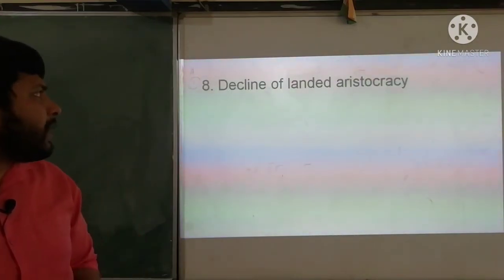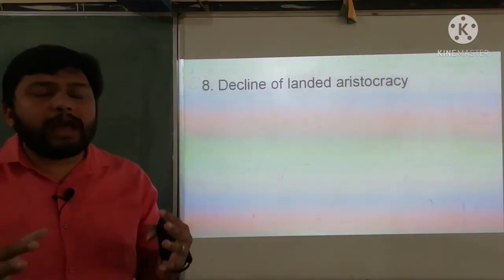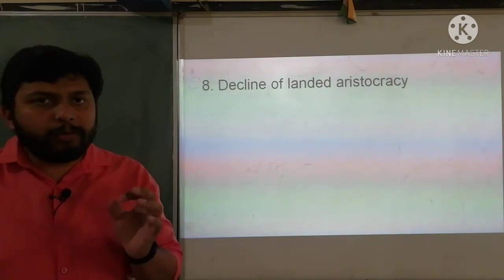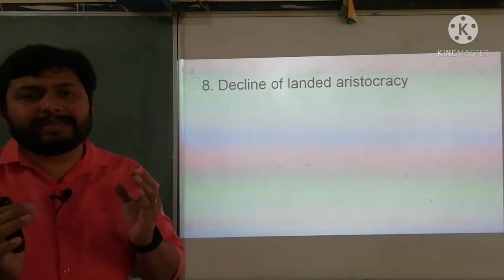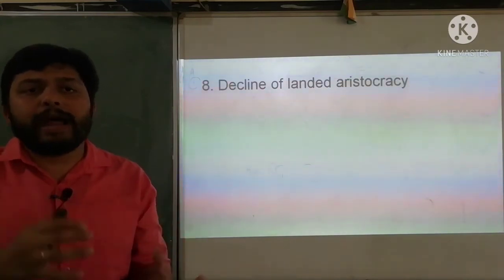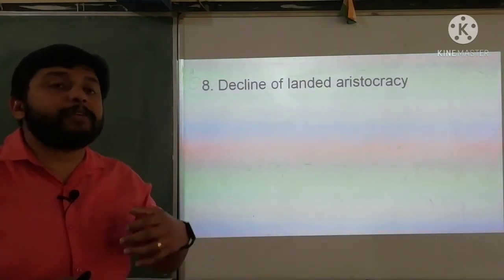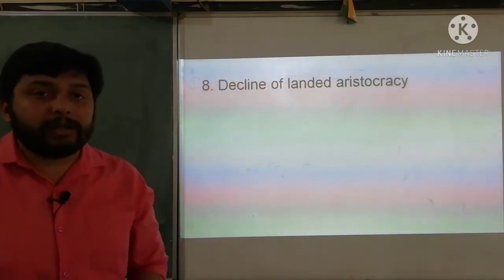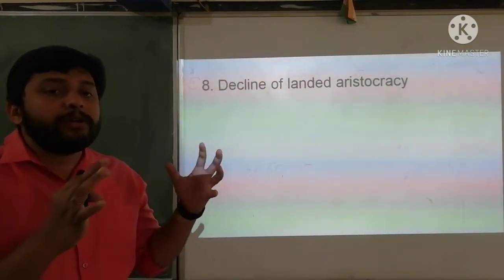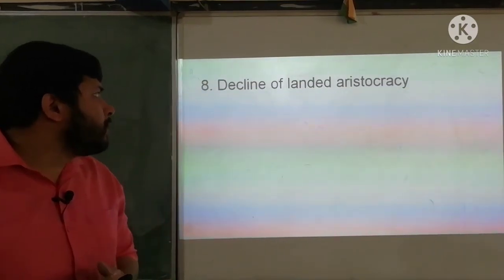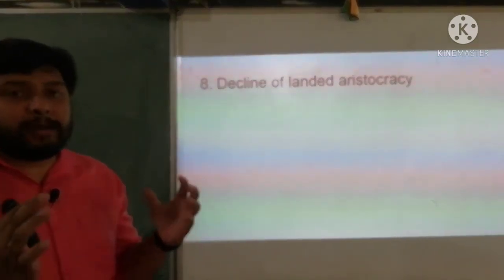The eighth point says the decline of landed aristocracy. I hope you know the meaning of the word aristocracy. Aristocracy means powers over land being transmitted from father to son, meaning that for a number of generations they are the rulers of the land. So what happened? This particular system came to an end.